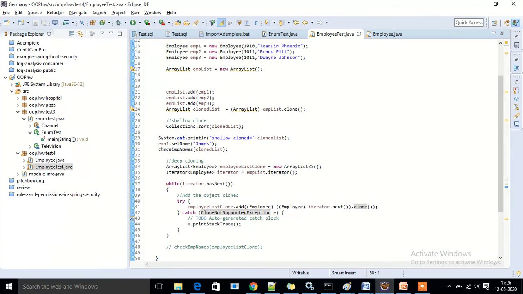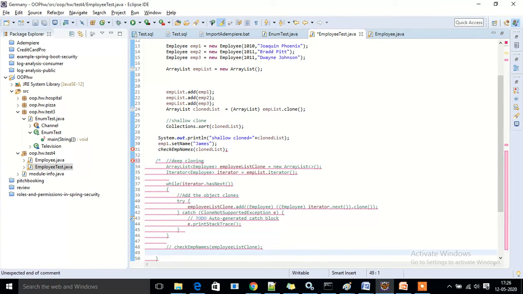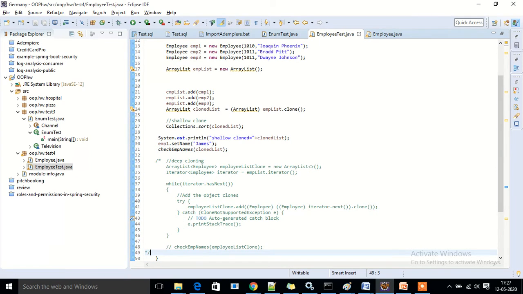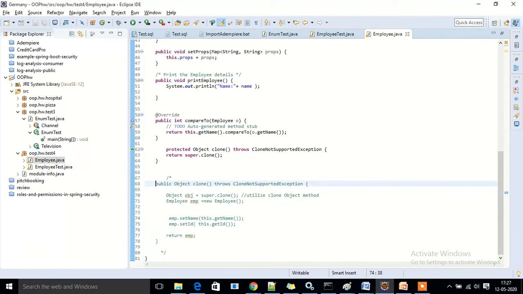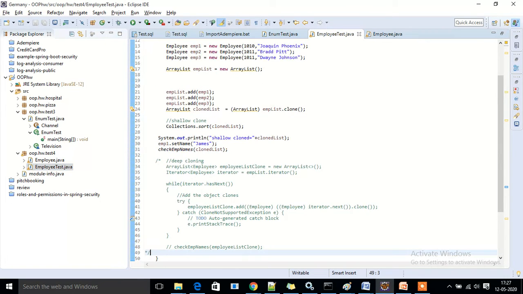clone over here, a shallow clone. Okay, let me comment out this section for the deep clone for the moment. I have commented this one, and I have also commented out the deep clone method over here. So now it is shallow copy that should be applied, right? So here initially I have EMP1 with this name, and in between I am trying to change it to James. Okay, and let's see whether it is reflecting or not.